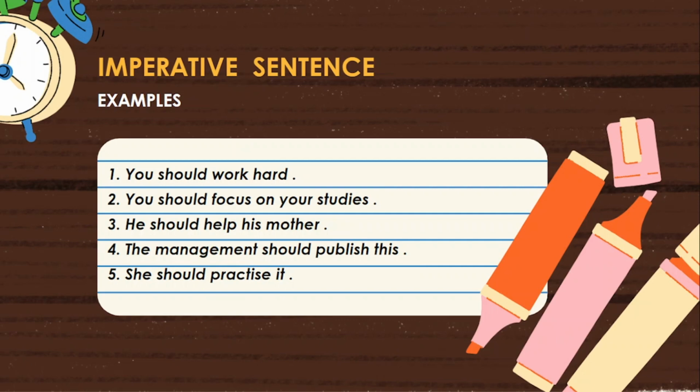Next, fifth one. She should practice it. In this sentence, she is the subject, should is the helping verb or modal auxiliary verb. Practice, main verb 1. The sentence is ended with a full stop. Based on these features, you can understand maybe it is an advice or a suggestion. Have you seen the spelling of practice?